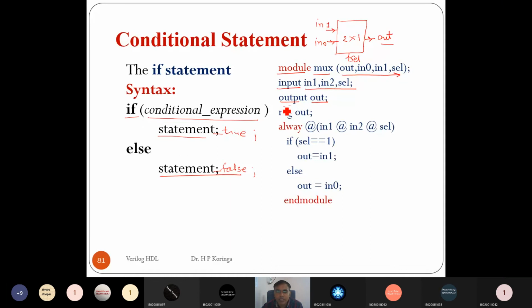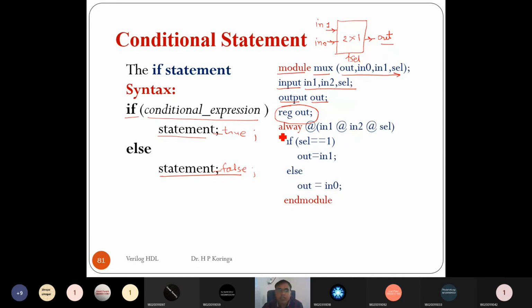So we have to explicitly define the output as a reg type, because we need to hold the previous output value. To hold the previous output value, we need to explicitly define the output as a reg type. So here we define what the outputs are. We have to define them as reg when we are using them inside an always or initial block.